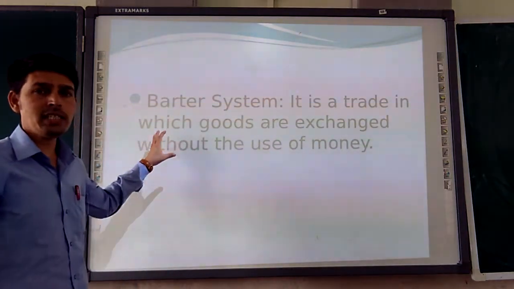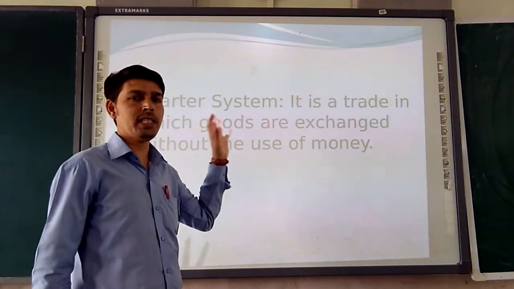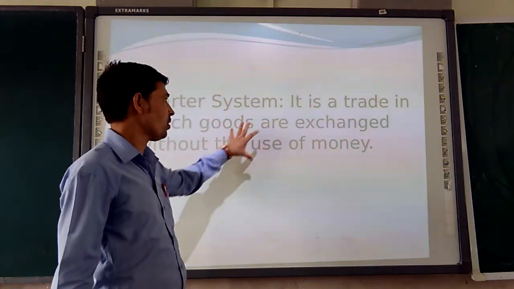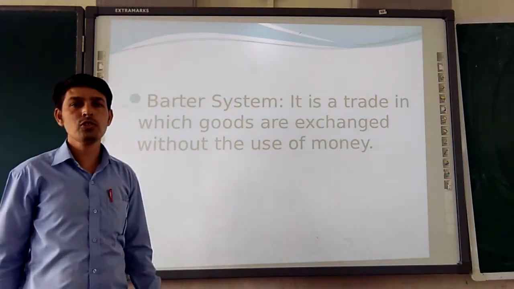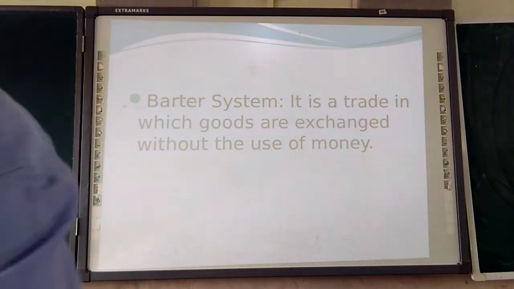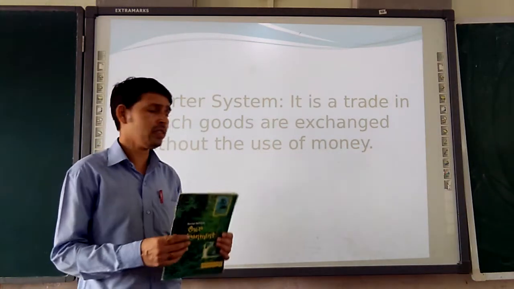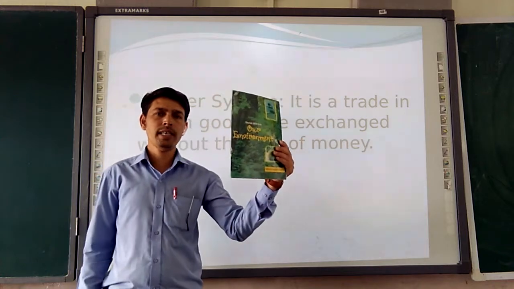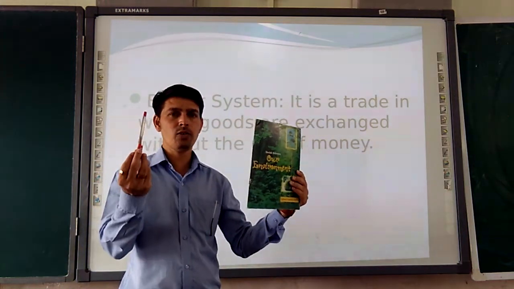First, as I stated to you in the fifth presentation, we will discuss the barter system. So what is the barter system? It is when a good is exchanged for another good.